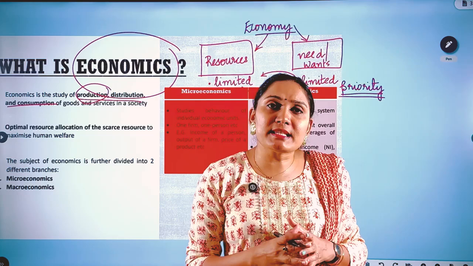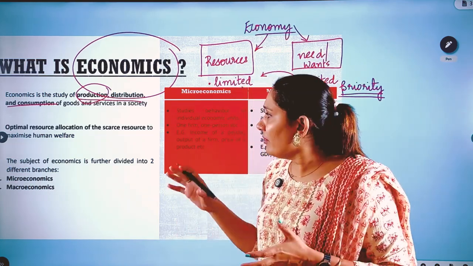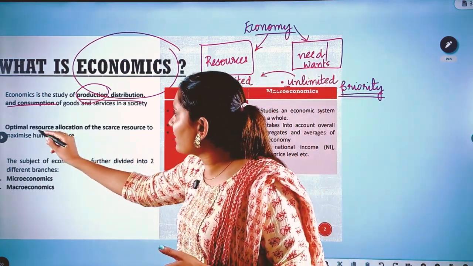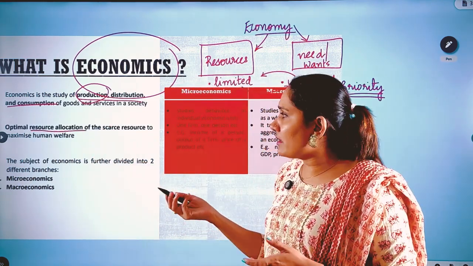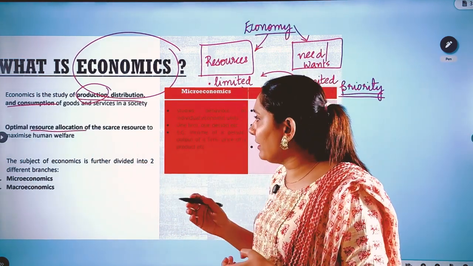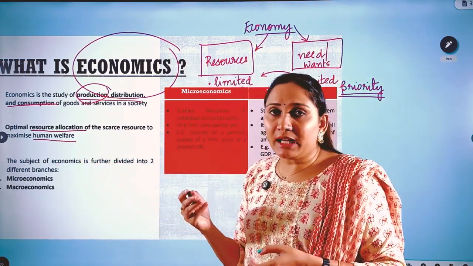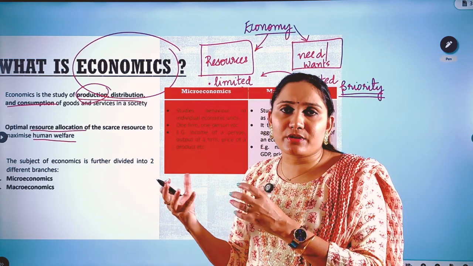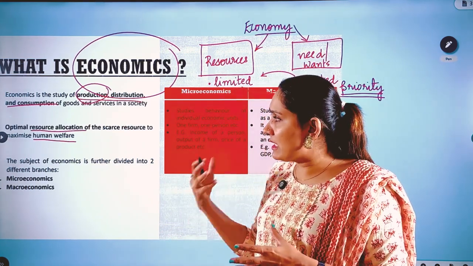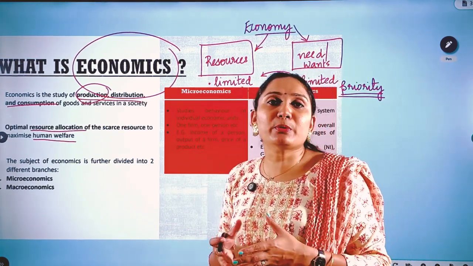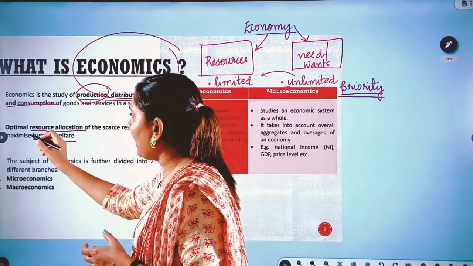Now, economics as a subject or as a science will help us to redistribute the resources. That is, resource allocation can be optimally done in order to maximize human welfare. That is, these resources can be distributed in such a way that optimum utilization of these resources can be made.